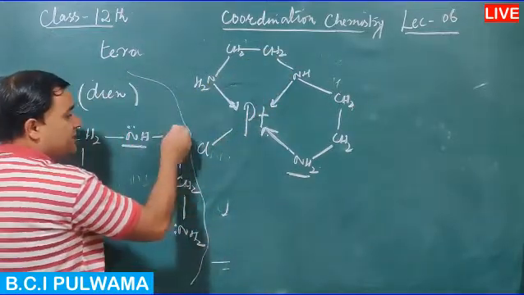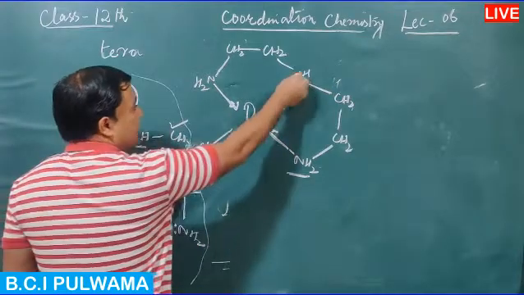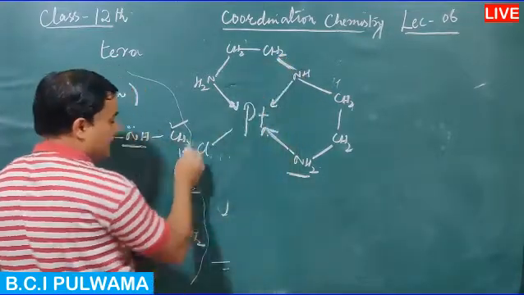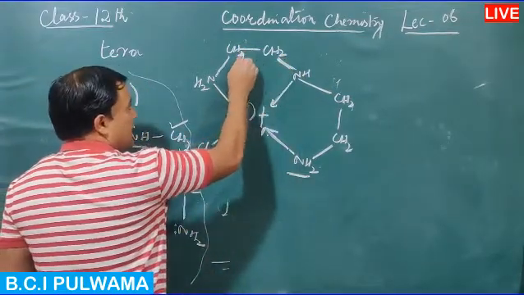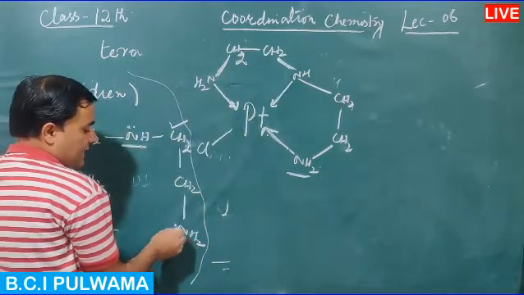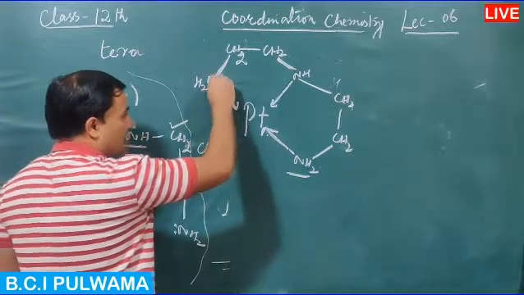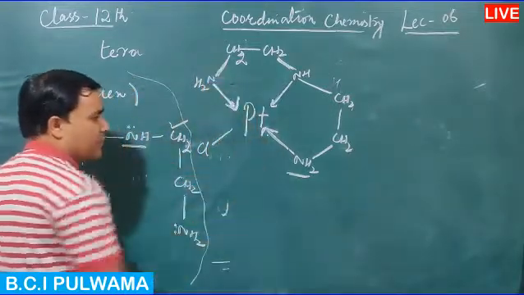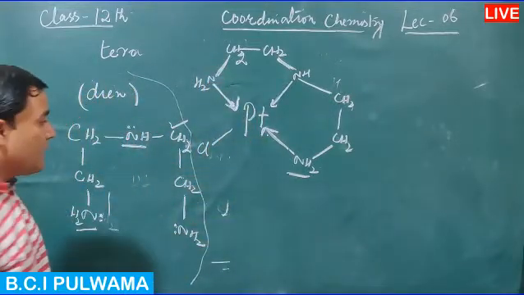Then it is bonded to CH2, then CH2, and then to NH2, and the nitrogen lone pair is also utilized in the formation of a coordinate bond.